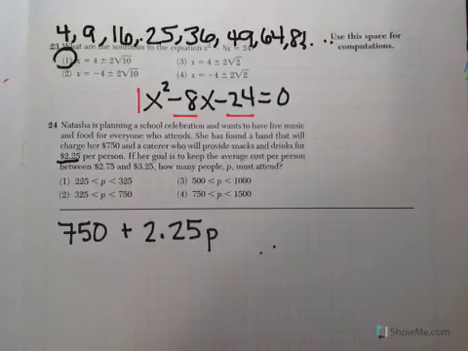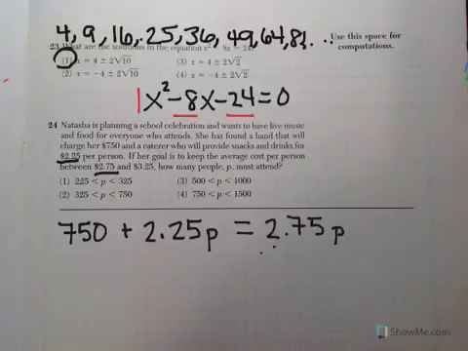Okay, and let's do the $275. Let's see what it will equal when it is $275 per person. And we're going to figure out how many people we can bring where the cost will be $275 per person.